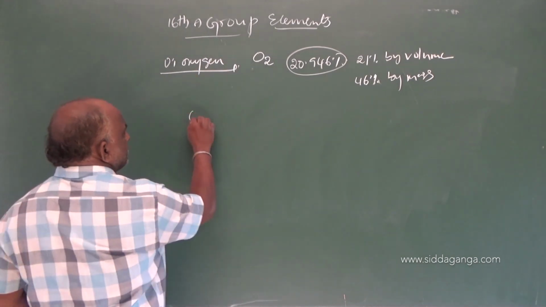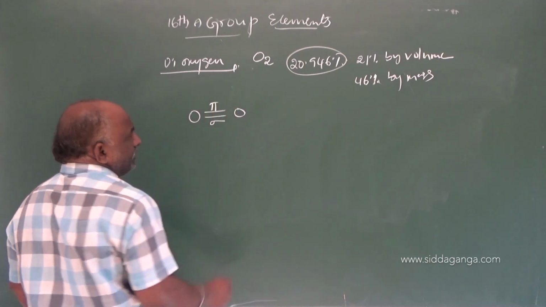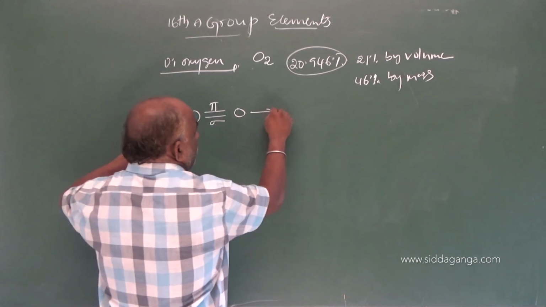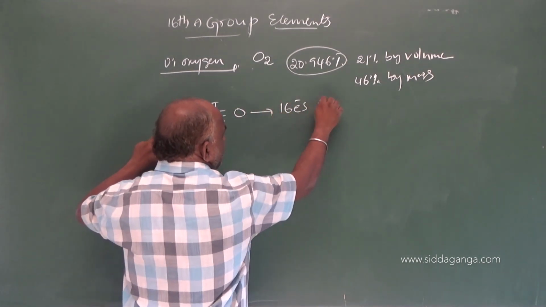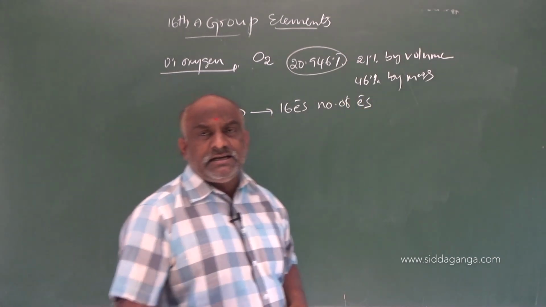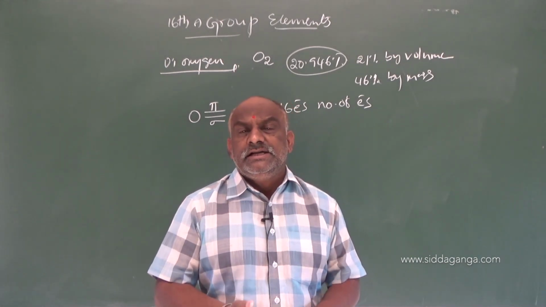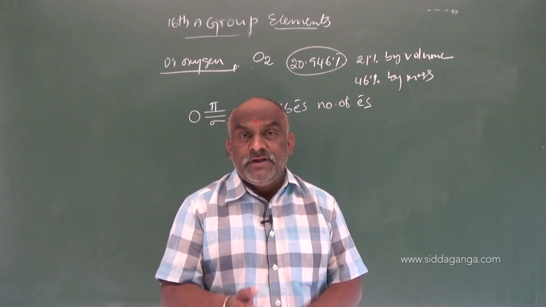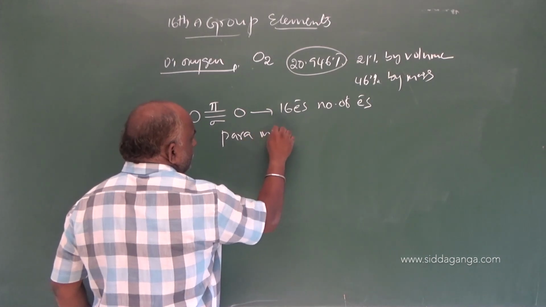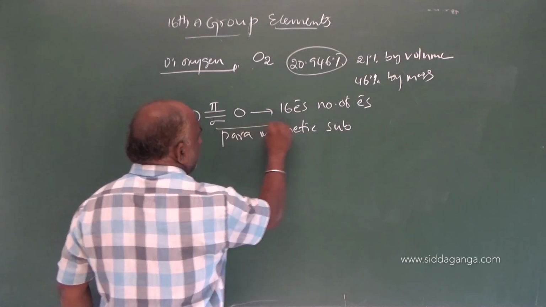Between two oxygen atoms, one is a sigma bond and one more is a pi bond. So it is an example of a double bond compound, and in this oxygen molecule the total number of electrons is 16. Generally 16 electrons is an even number, and even number of electrons exhibit diamagnetism. Instead of that, oxygen is paramagnetic. This point is very important, my dear students. Make a note, oxygen is a paramagnetic substance.